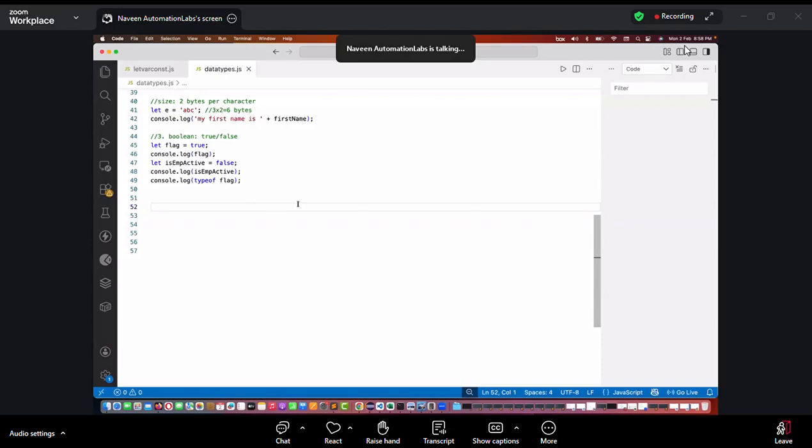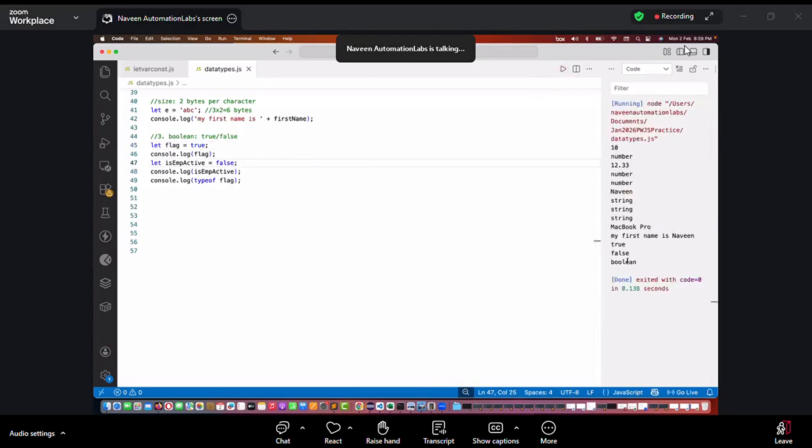No, Suraj, that's a wrong concept, right? Type of U plus B does not make any sense. Okay. So type of the value of flag is what? Flag is equal to true. Am I writing in single quote or double quote? No single quote, no double quote. I'm writing without any single quote or double quote. So why is this a string? It's a Boolean, right? Boolean means either true or false. So when I run it, see, it is giving me a Boolean here.